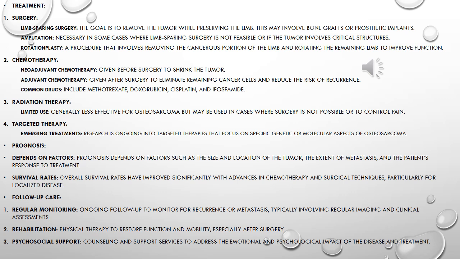Follow-up care. 1. Regular monitoring. Ongoing follow-up to monitor for recurrence or metastasis, typically involving regular imaging and clinical assessments. 2. Rehabilitation. Physical therapy to restore function and mobility, especially after surgery. 3. Psychosocial support. Counseling and support services to address the emotional and psychological impact of the disease and treatment.